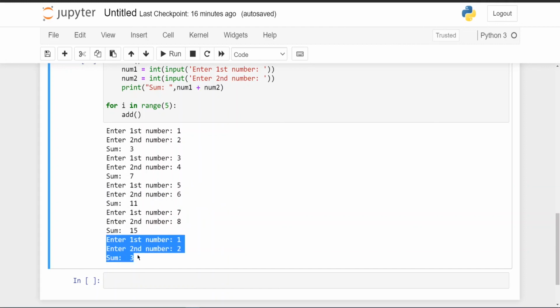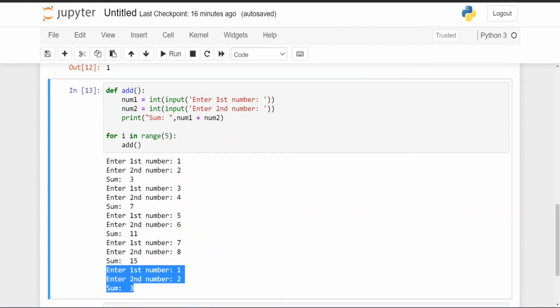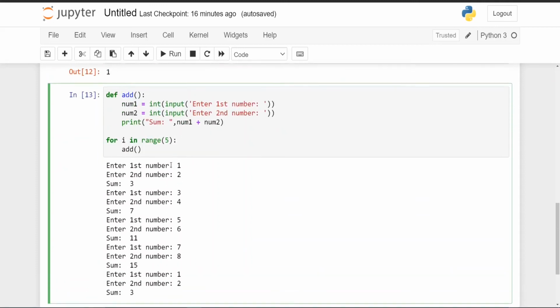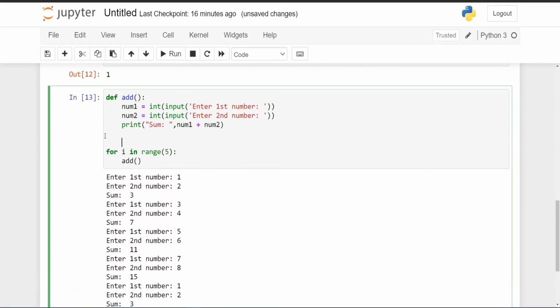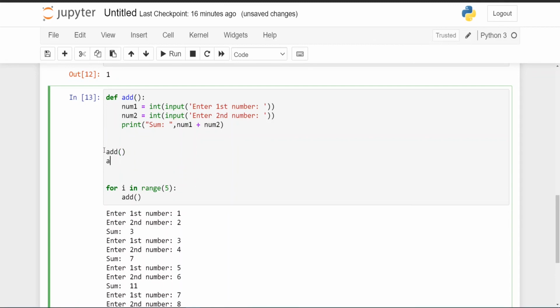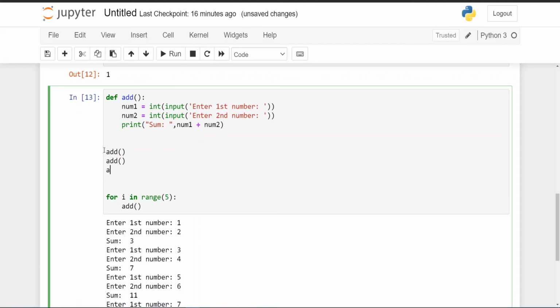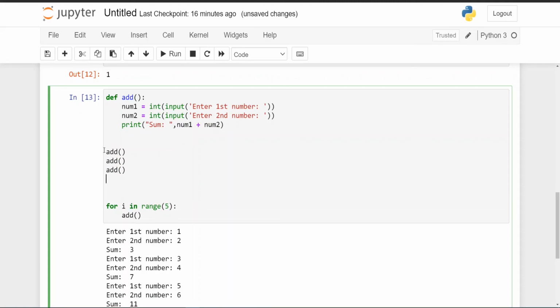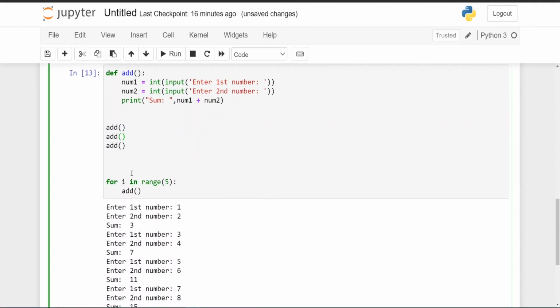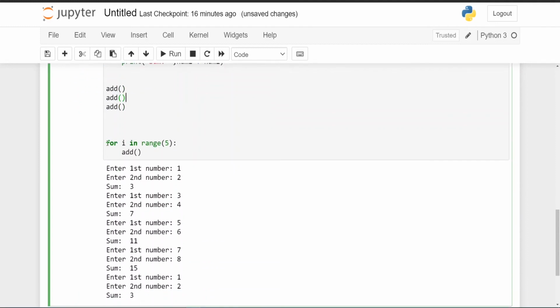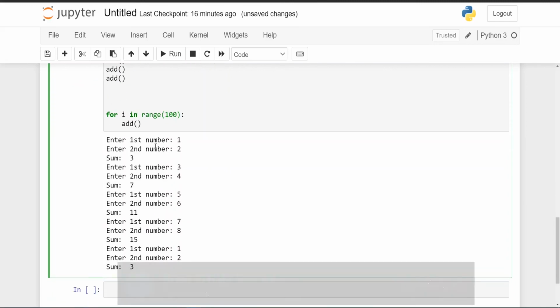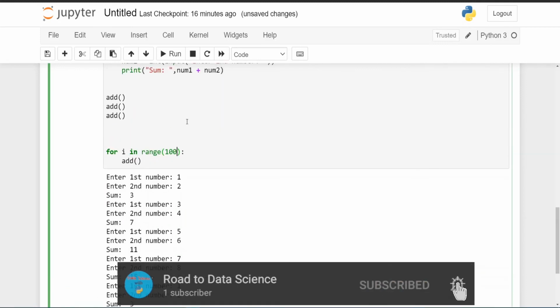Why is it calling only five times? Because we know it's in range 5, meaning it should call up to 5. But what if we did not use this for loop? Then we would have to do it like this, which is time consuming. We would write here add, come back here again, write add, again write add. What if we wanted to call this function 100 times? Then we would have to write the name of the function 100 times. But using for loop, this can be done easily. Just write for i in range 100, and this will call this function 100 times. So that is the main concept of for.